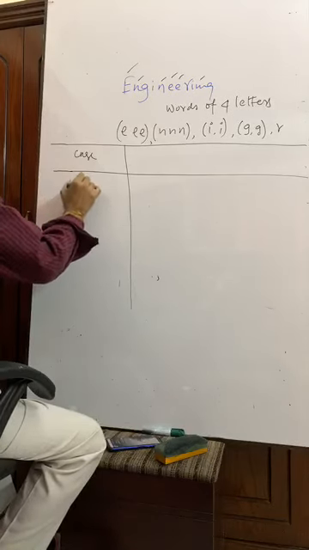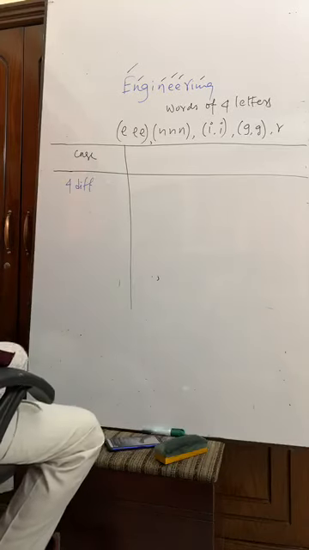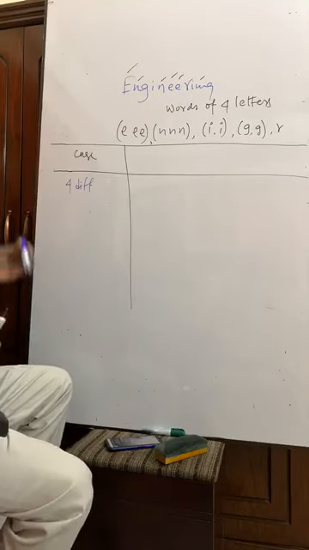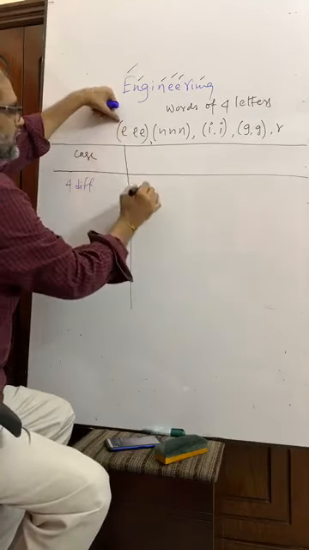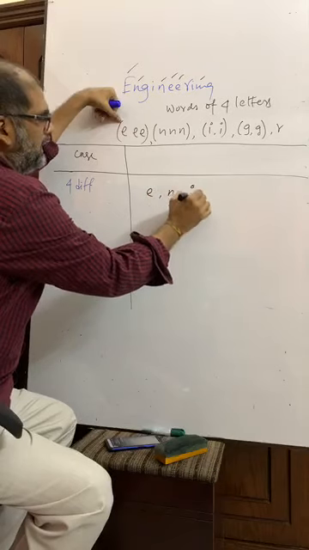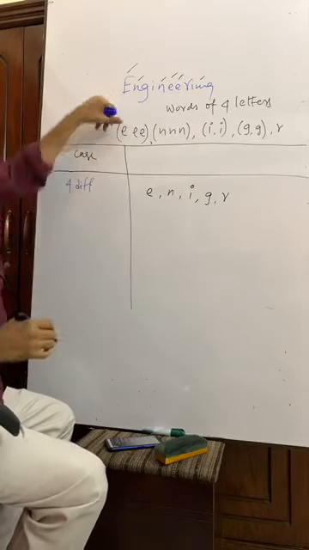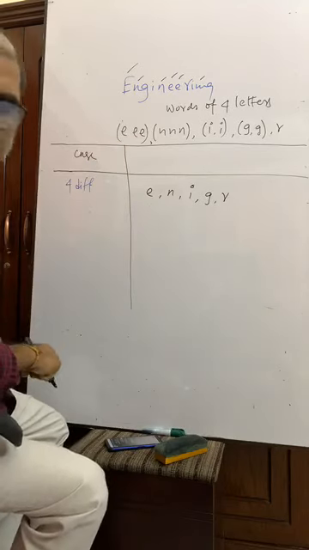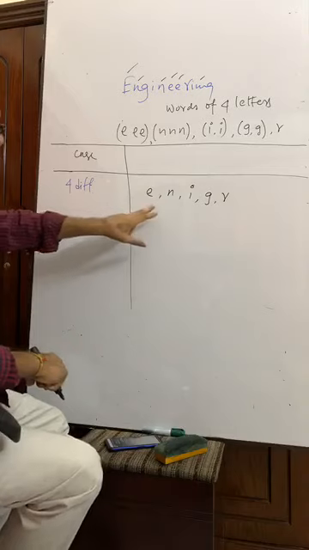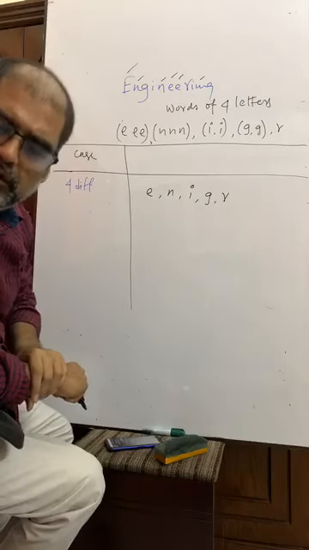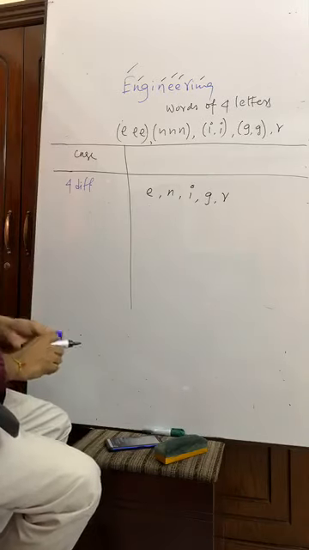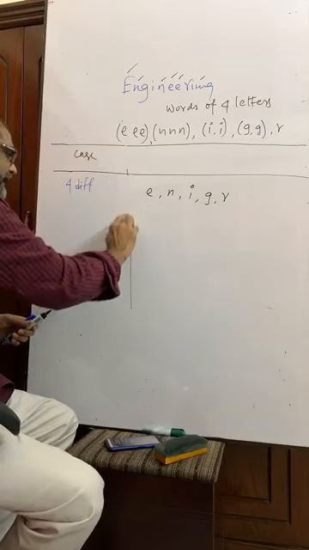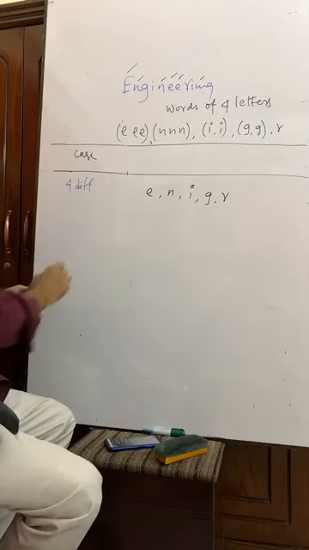Number one, 4 different. All 4 are different. What is meant by this? All 4 are different means we have E, N, I, G, R. We have actually 5 different letters in the word engineering. Out of these 5 different letters, I have to take 4 letters, and they can be taken in 5C4 ways.